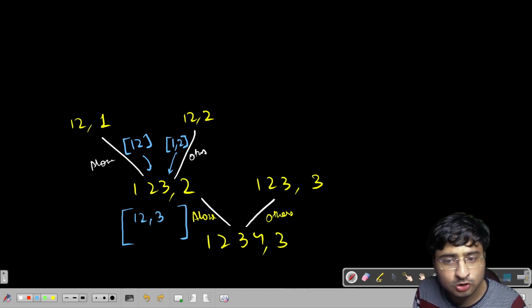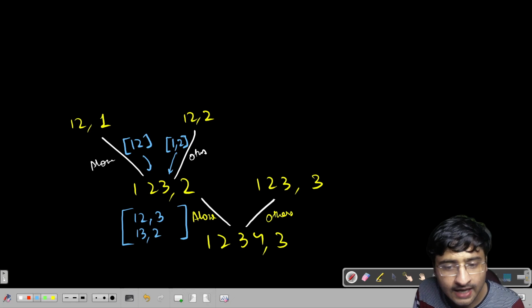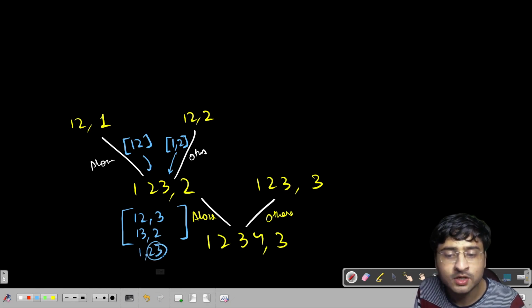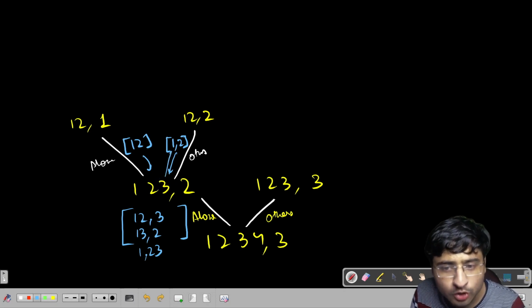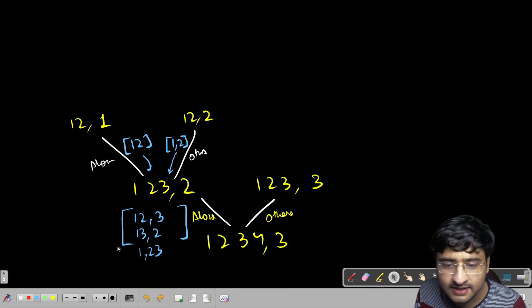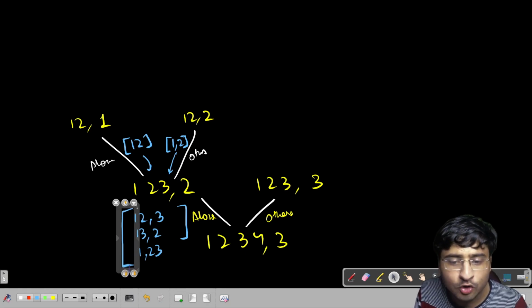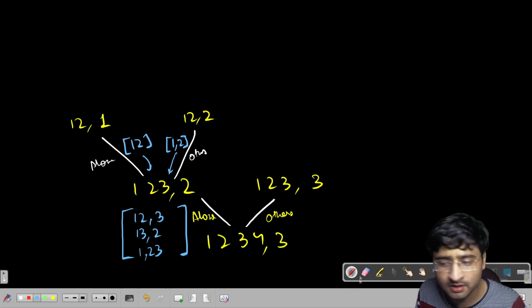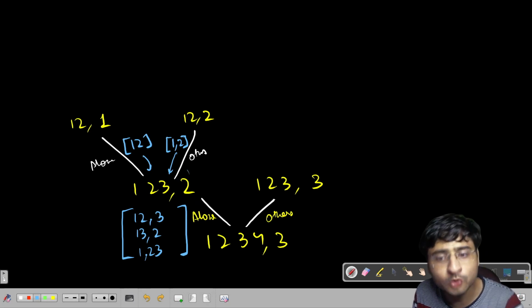If this third person joins the other teams, so 3 will try to join a team with 1, and then 3 will try to join a team with 1, 2, 3, 2. So you can see that 3 is once trying to join with 1 and another time trying to join with 2. So can I simply say that there are 3 ways if I want to form a team of 3 people? There are 3 ways I want to form 2 teams using 3 people, right? I hope this is clear to everybody.